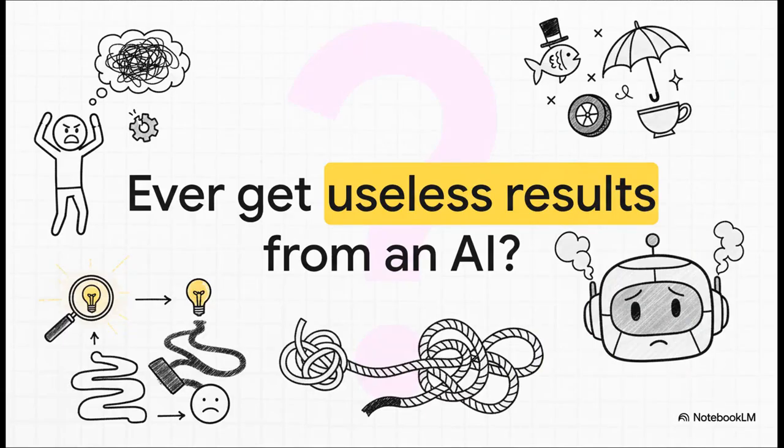Right? Does this look familiar? You type in a request, you hit enter, and you get back something completely and utterly useless. It is one of the biggest frustrations with these amazing tools. But what if I told you the problem isn't the AI? What if the problem is us?